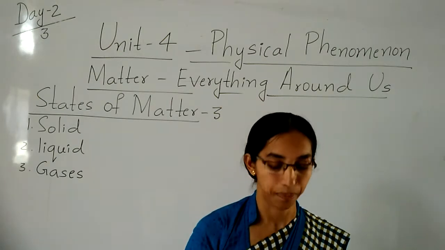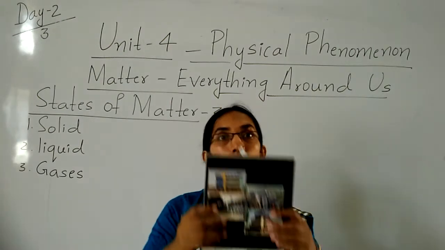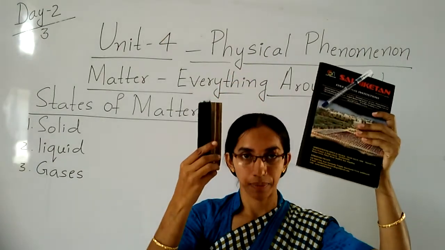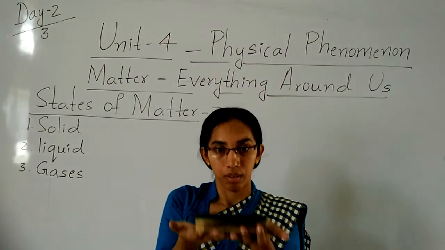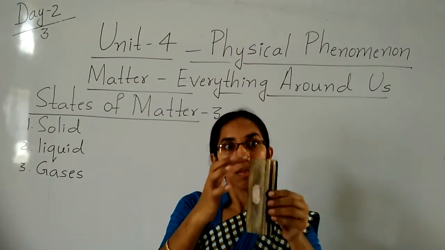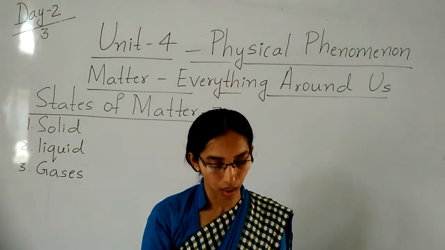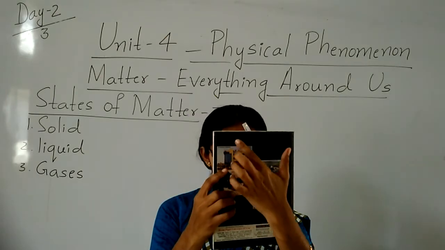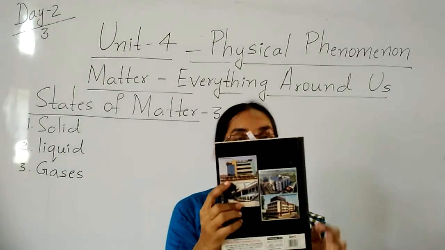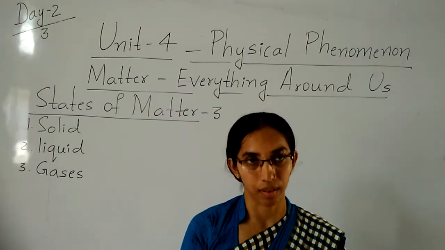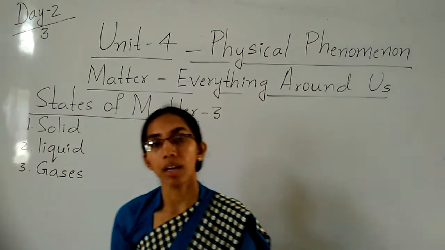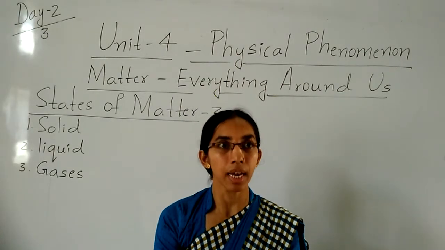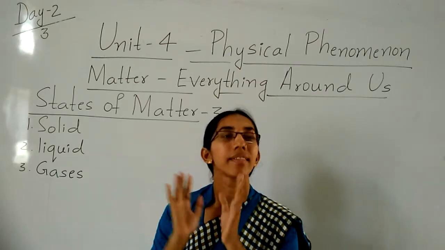This duster, this notebook is a solid thing. See, it has weight, and we can also see its shape, a rectangle. Solids are substances that have a definite shape and size.